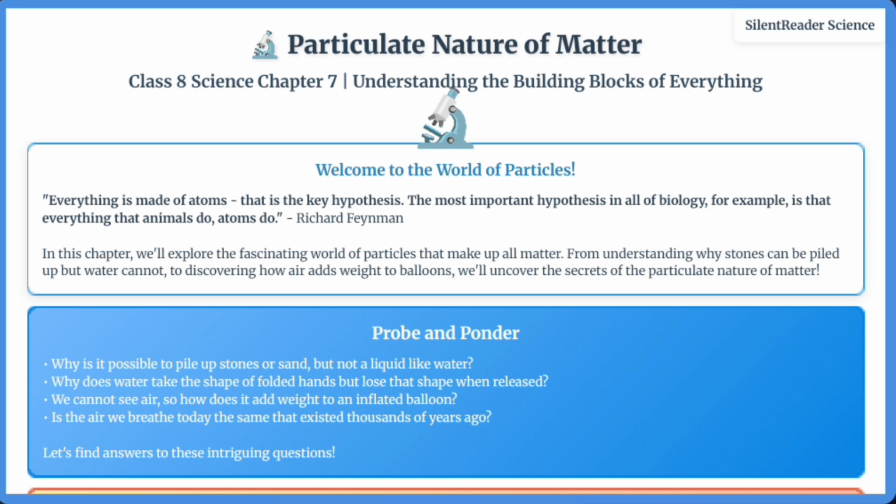These observations lead us to the revolutionary idea that all matter is composed of extremely small particles that we cannot see with our eyes. Get ready to discover the secrets of solids, liquids, and gases, and understand how ancient Indian philosophers like Acharya Kanad proposed atomic theory thousands of years before modern science.